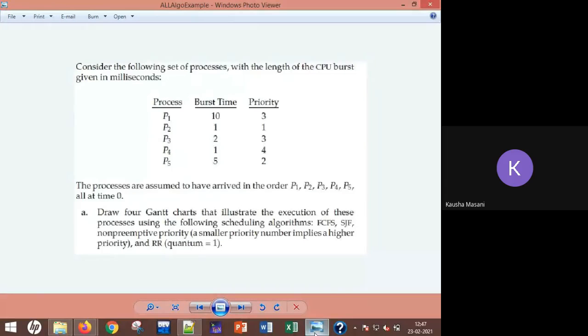So the second algo is SJF, shortest job first. Here the scheduling criteria is your burst timings, because the name says shortest job first. Suppose some students are coming to me, I am the CPU.